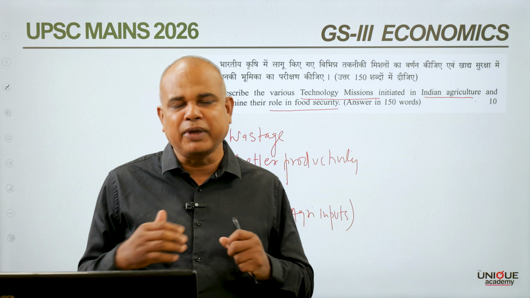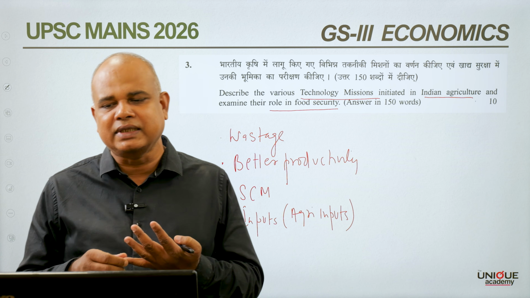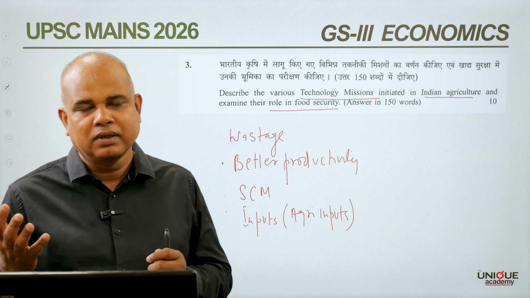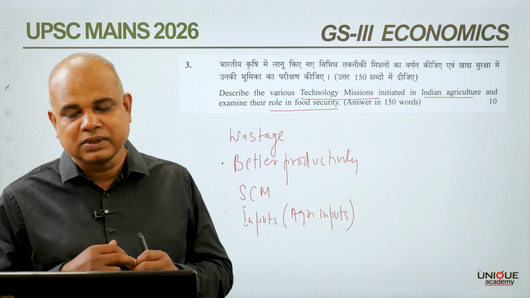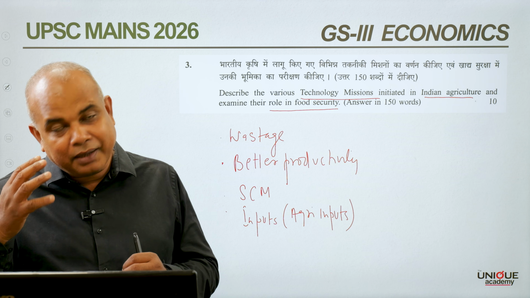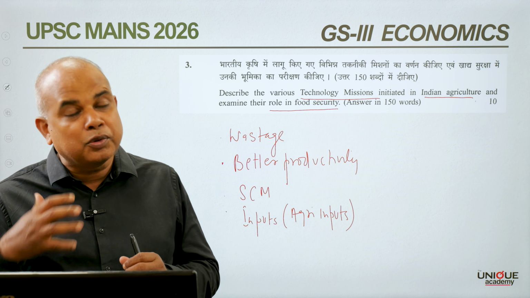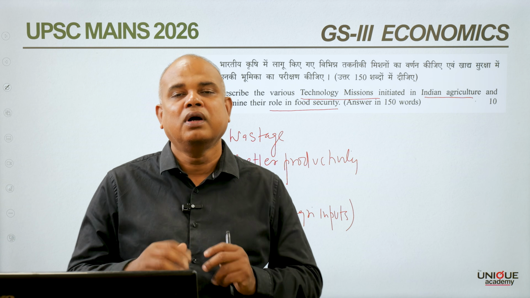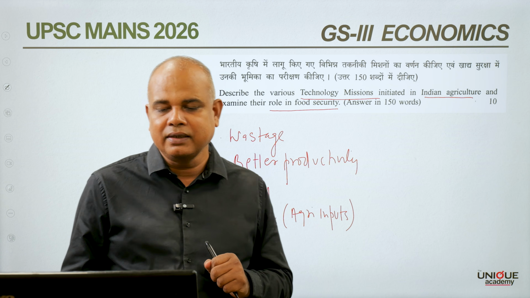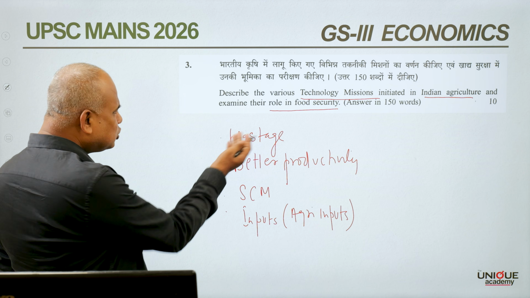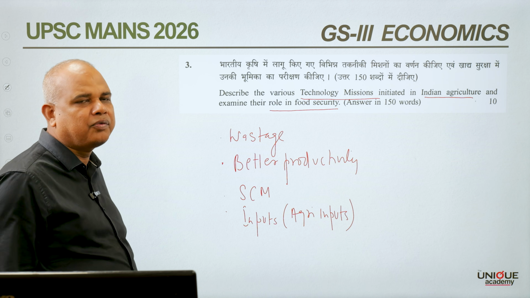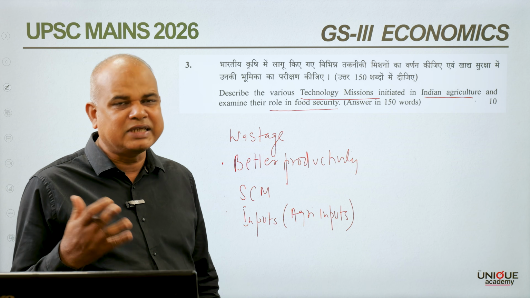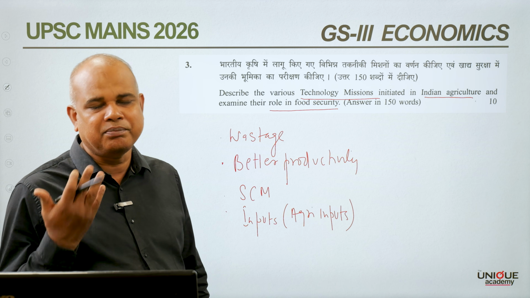Now, all these missions, as I told you, have helped in increasing supply, and that has helped in better attainment of climate resilient crops. Then we are also able to have nutrient based food crops. That is how technology missions have helped Indian agriculture. So this again was a straightforward question being asked by UPSC. I think most of the students must be able to attempt these questions very well.